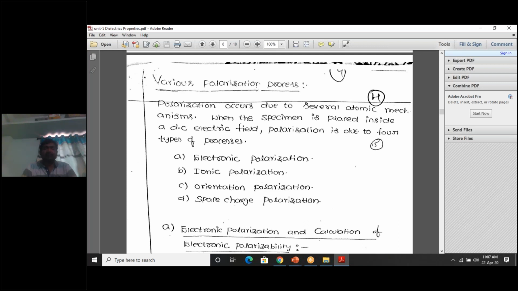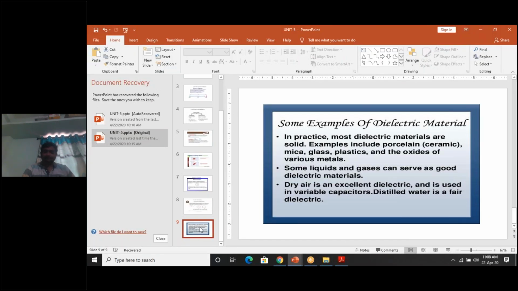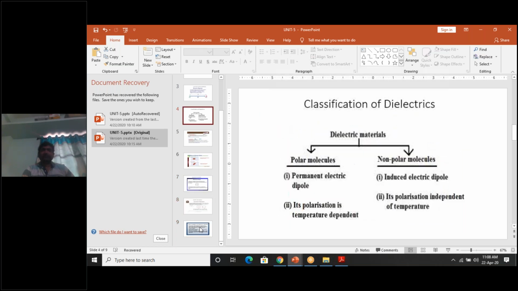This process is called what? Polarization in dielectrics. So how many types of polarizations are there? That is called the various polarization processes in dielectrics. Before that, let me introduce a small concept, classification of dielectrics. Dielectric materials are classified into two types: polar dielectrics and non-polar dielectrics. Simply, they are called polar molecules and non-polar molecules.